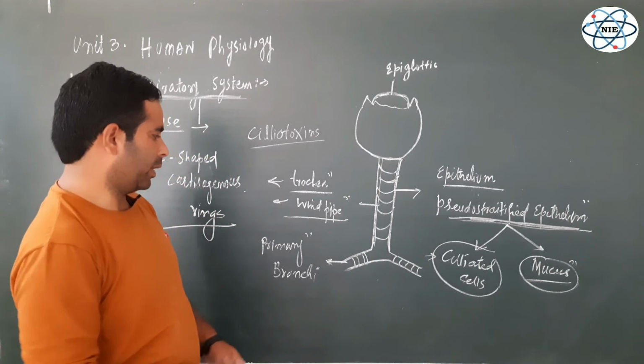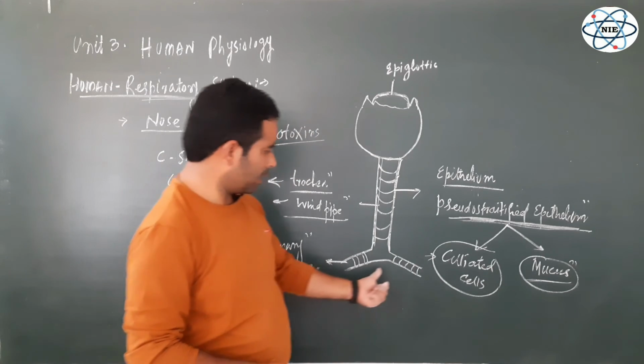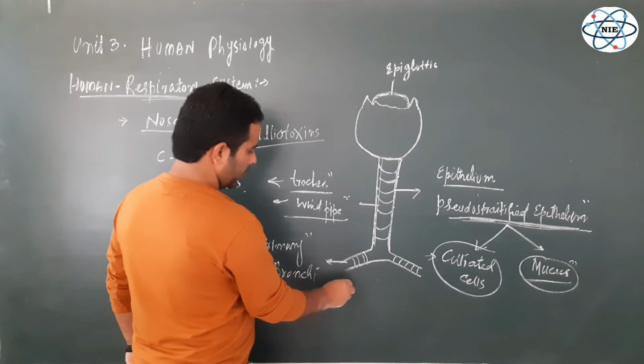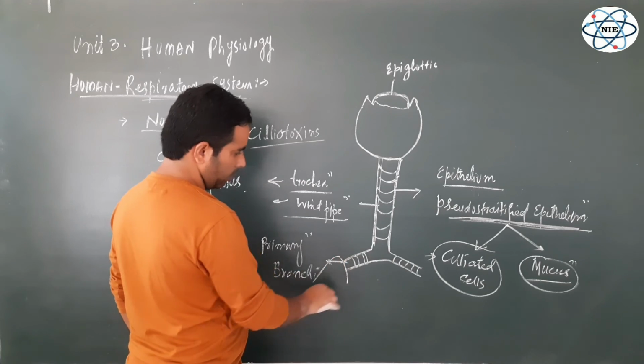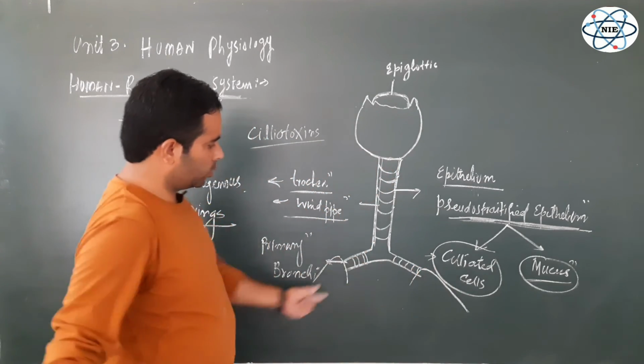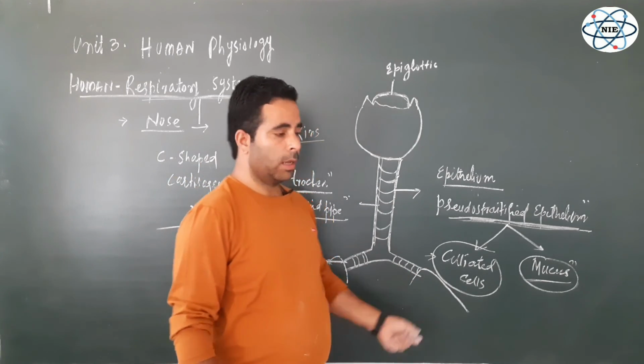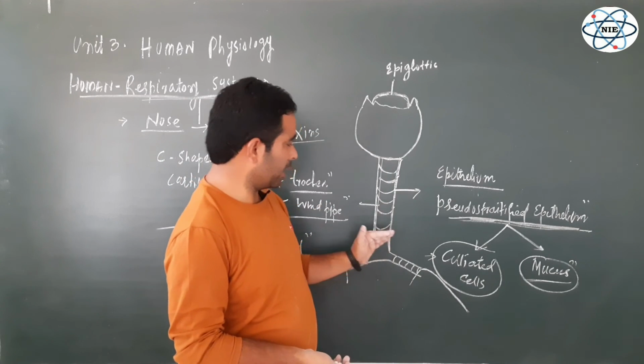You might have heard about that. So these are the two branches, the right primary bronchus and the left primary bronchus, which actually enter the lungs, which we will discuss in our next lecture. These are the two branches which enter the right lung and the left lung. So far we have discussed this trachea.